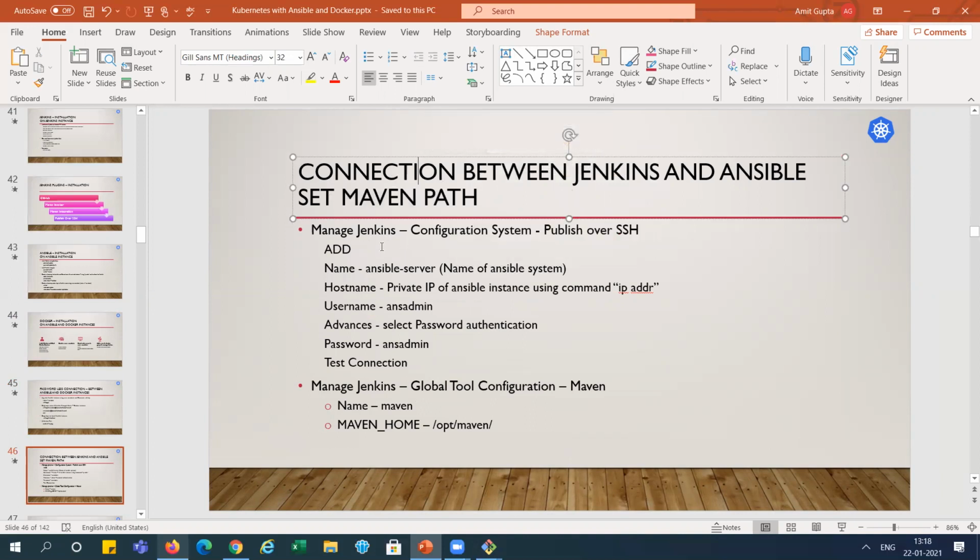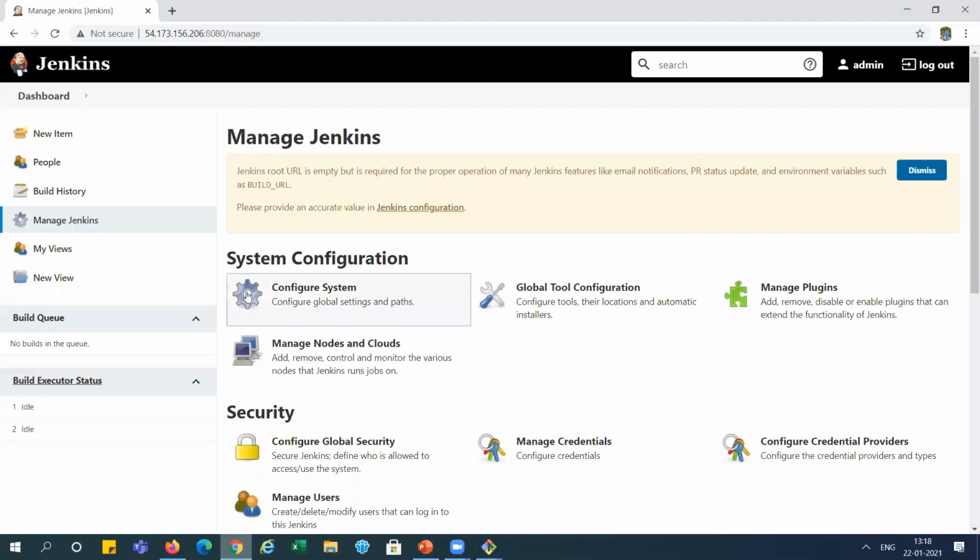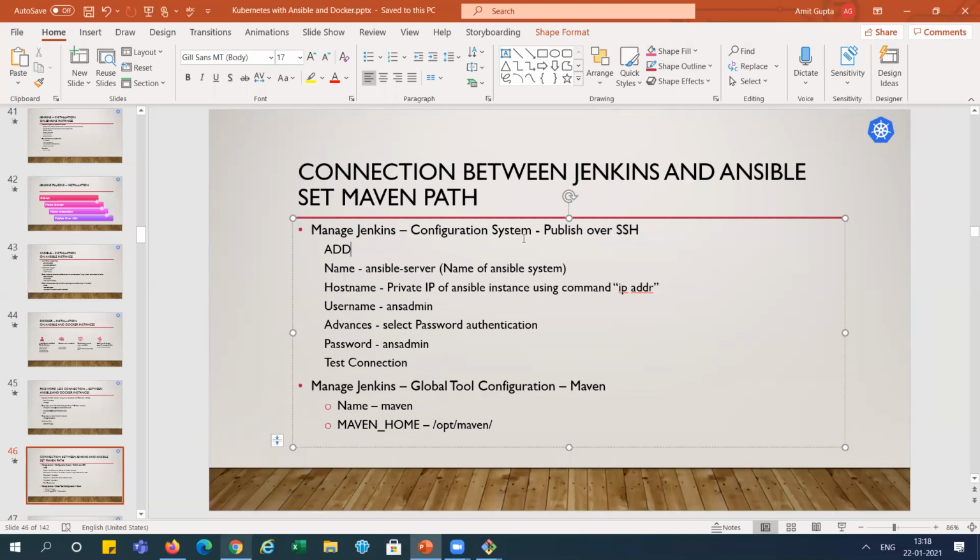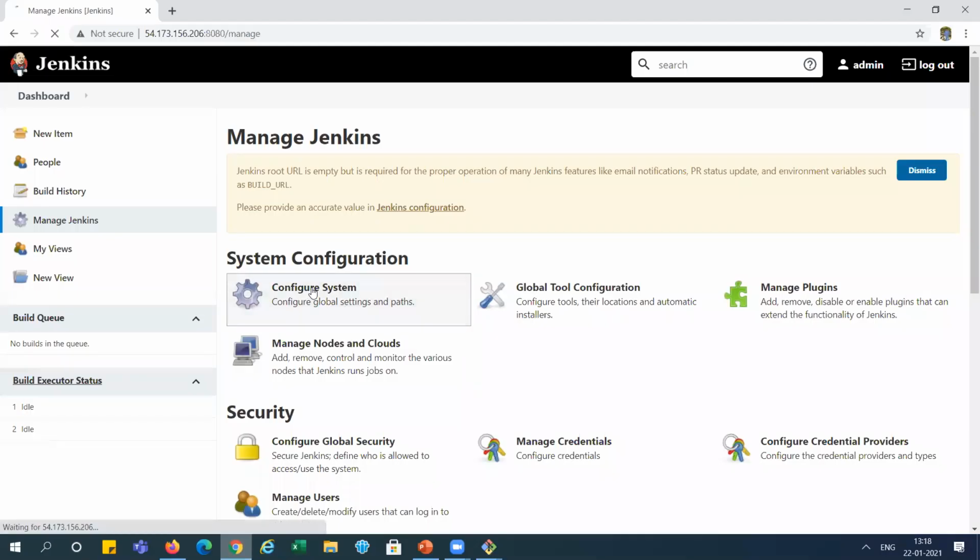We need to go to Jenkins and configure the system, using Publish Over SSH, because we have used this plugin earlier, so the option will come. Let's see into it. So our Jenkins system is here. I'm going to Manage Jenkins, already there. And this is the Configure System. You can see this one, right?